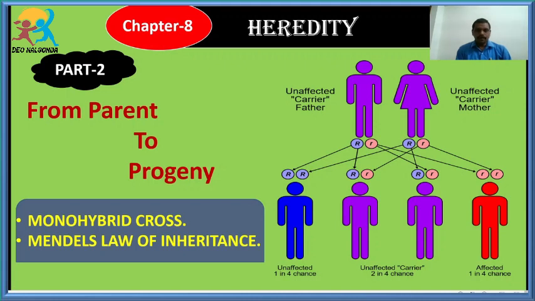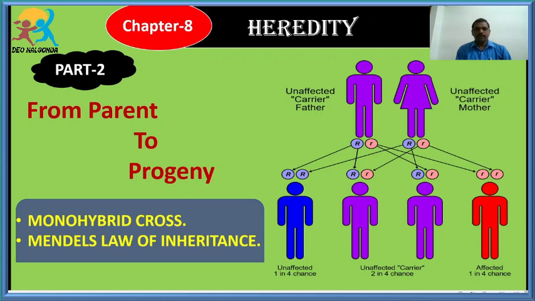One by one, students, we have discussed the concept of heredity and variations with examples, and we have introduced the scientist, the father of genetics, Gregor John Mendel.